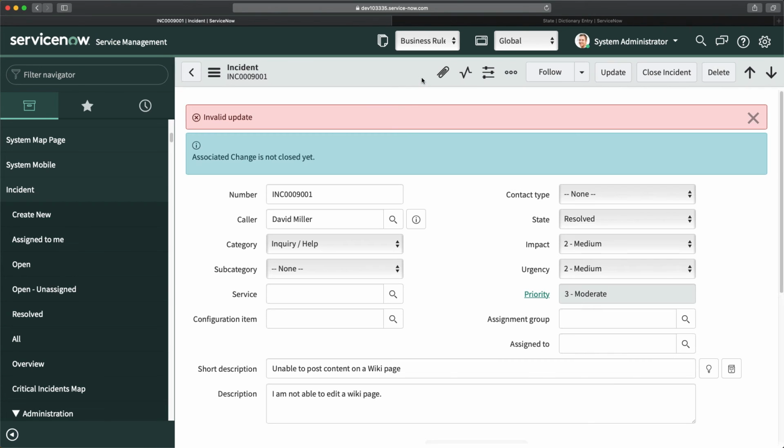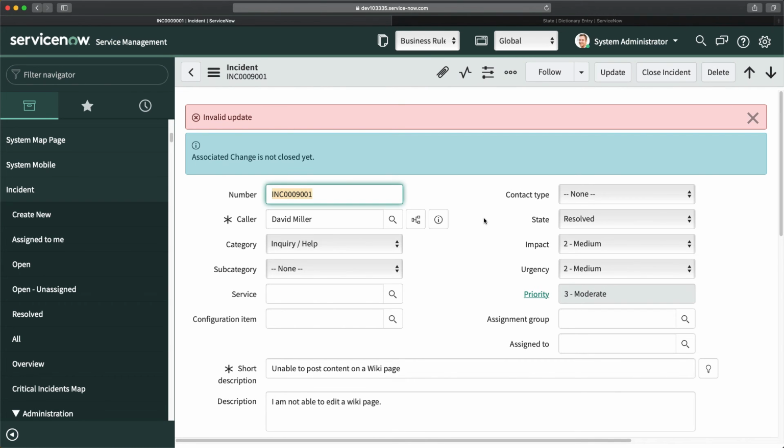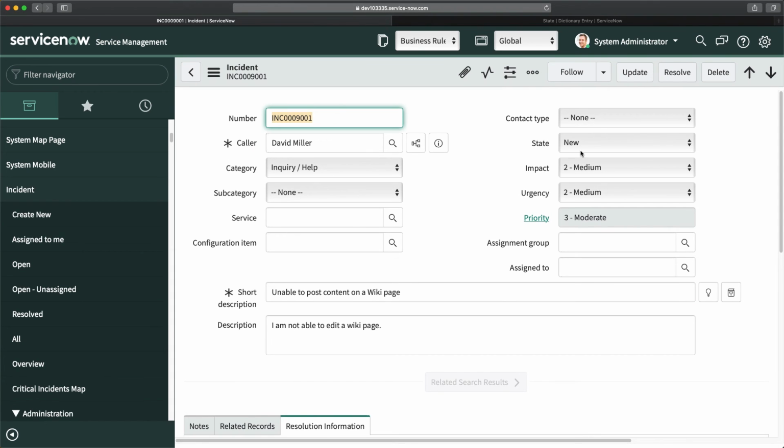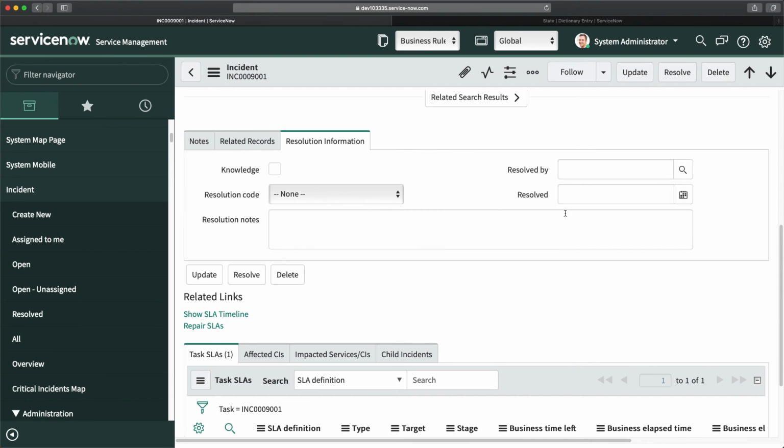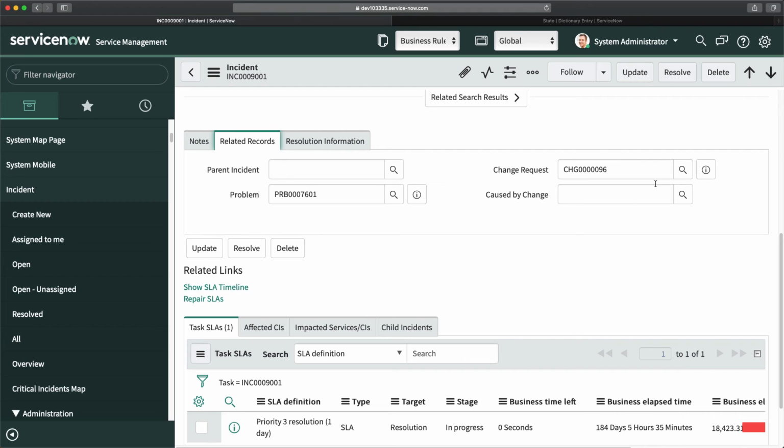It says, okay, action aborted. It says invalid update. Associated change is not closed yet. And if I reload it, you can see the state went back to the same state which it was earlier. That means the previous value. That means this change record is not closed yet. So you have to make it close completed, then only you can do that.